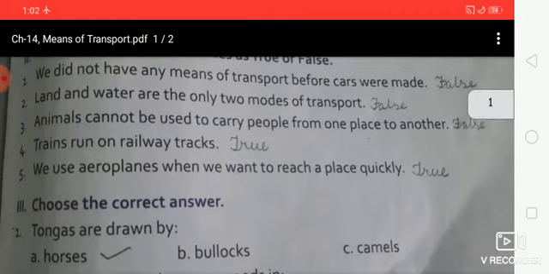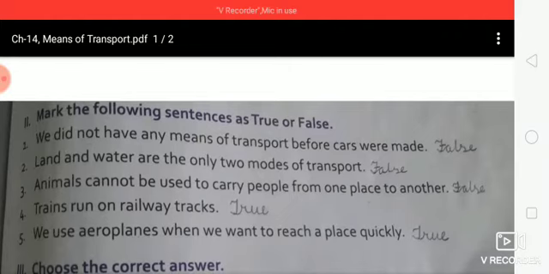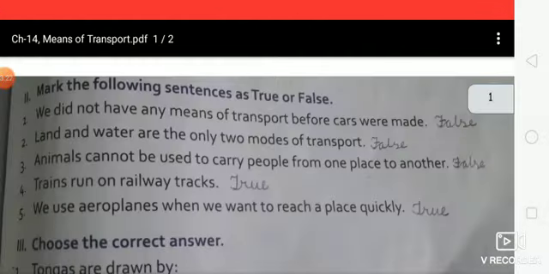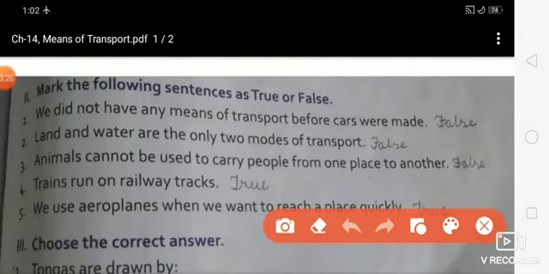Now come to the exercise. Second, mark the following sentences as true or false. So first one, we did not have any means of transport before cars were made. False.